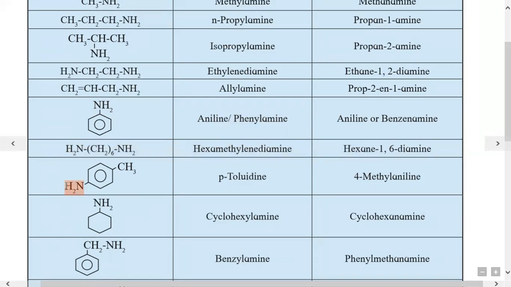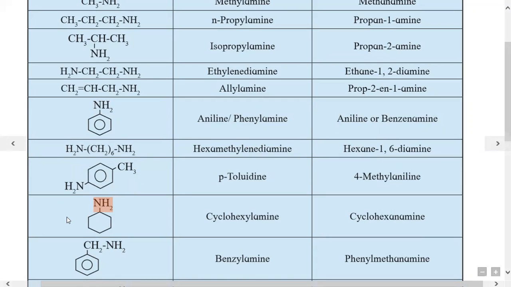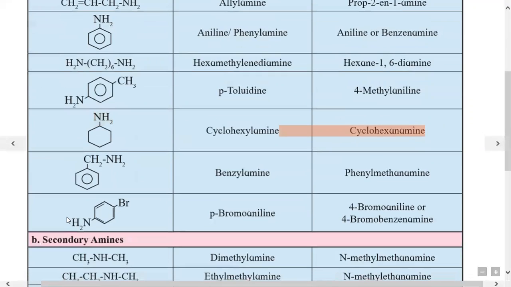Next is here the benzene ring bonded with NH2 and CH3 group. The common name is paratoluidine, and a IUPAC name is 4-methylaniline. Next example is here the 6-membered cyclic ring, alicyclic. It is called as a cyclohexane. So it is cyclohexylamine as a common name, and cyclohexanamine is the IUPAC name.